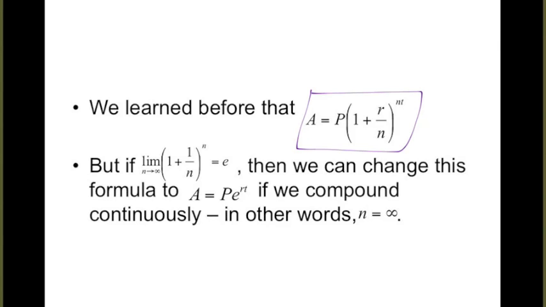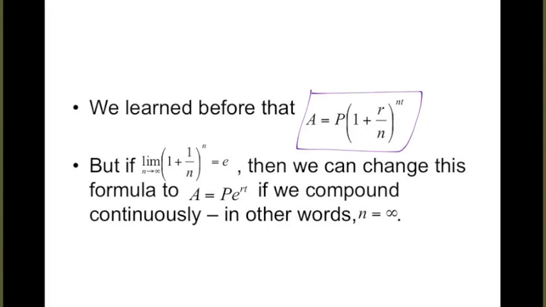In reality, what most financial institutions do is something called continuous compounding. That means they are constantly figuring out your money. Now, they're not constantly putting it into the account because it would be like fractions of pennies. So they're still only going to actually give you the money every so often, but they're figuring the interest constantly. And this is the best case scenario for you.